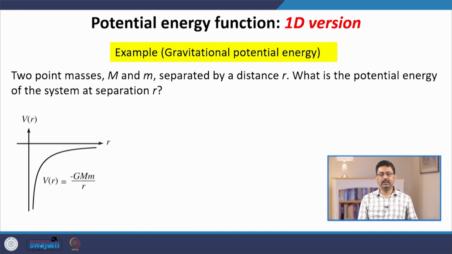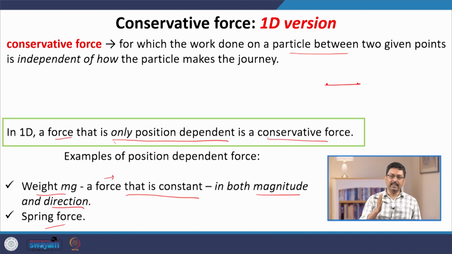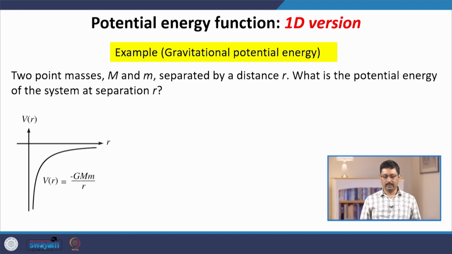If we have this kind of force, which is called a conservative force, we can define a function called the potential energy function, and in this case we can simplify this expression for the work energy theorem, which is between 2 points, to a single point. For every single point we can define an invariant quantity, which is going to be the total energy of the system. So, let us try to understand this through an example.